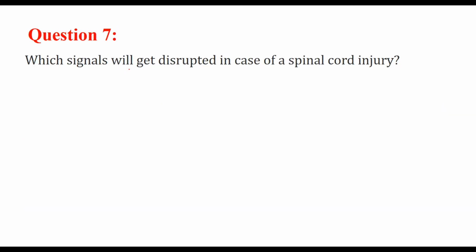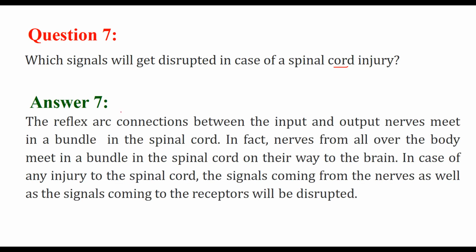Which signals will get disrupted in case of spinal cord injury? Now everything comes to the spinal cord, because the spinal cord sends the message or signal to and from the brain. This reflects our connection between the input and output nerves.